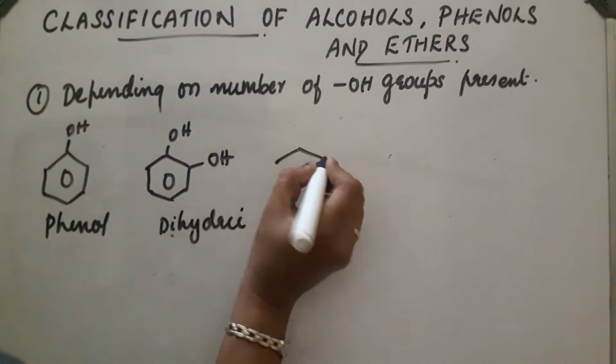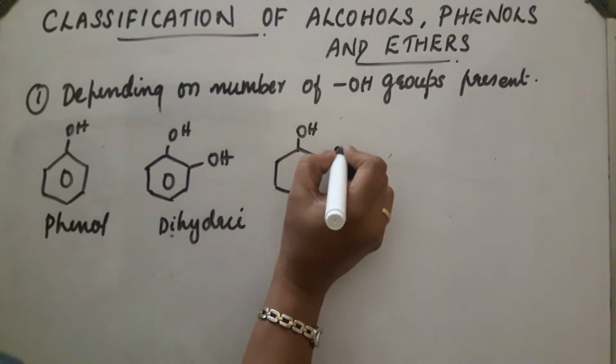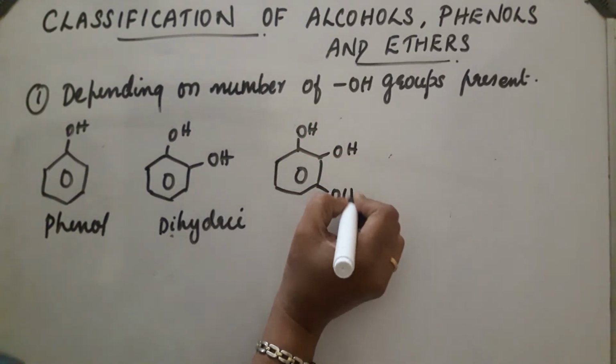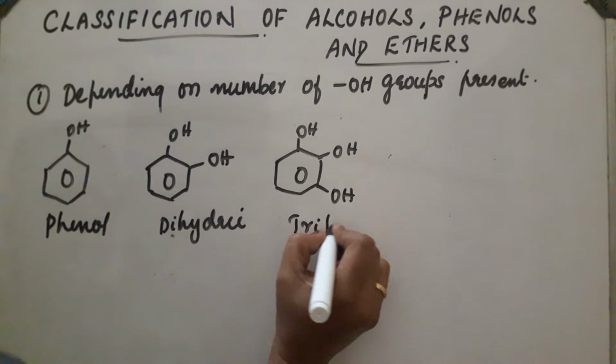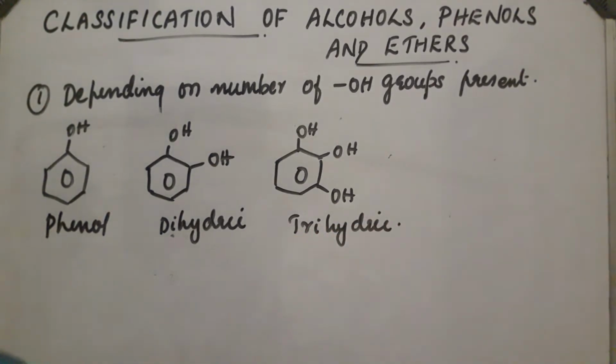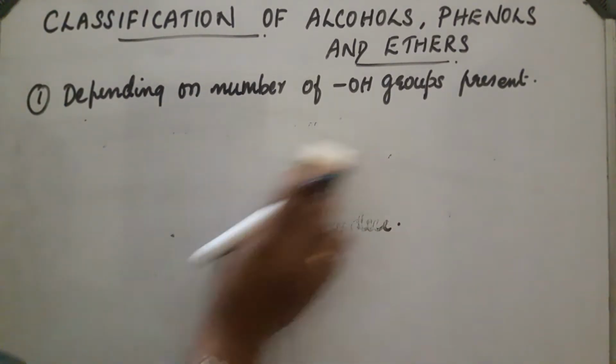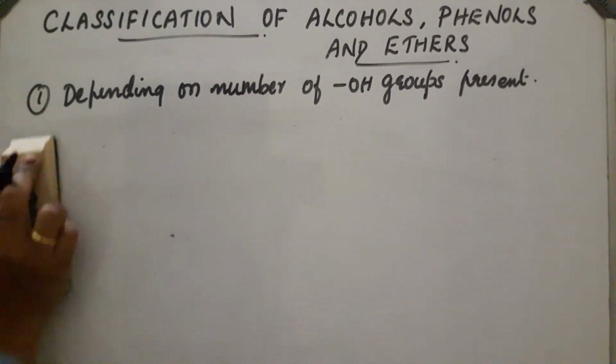If three OH groups are present, they are trihydric, etc. These are some of the examples of phenols.